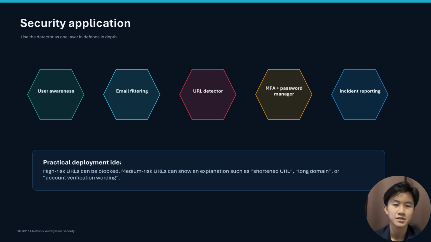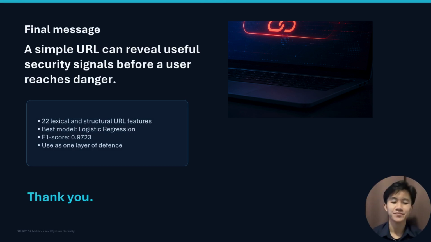In conclusion, this project developed a complete phishing URL detection workflow using Python. A total of 22 lexical and structural features were extracted from URL strings. Logistic regression, random forest, and gradient boosting were compared, and logistic regression produced the strongest F1 score, which is 0.9723. The results demonstrate that useful phishing indicators can be identified before a user loads the complete web page.